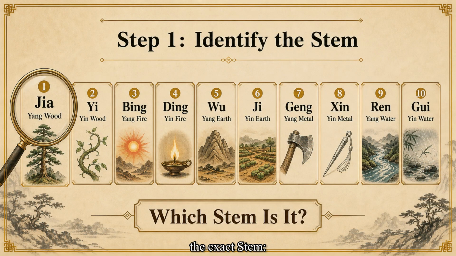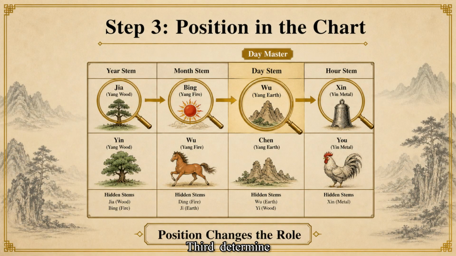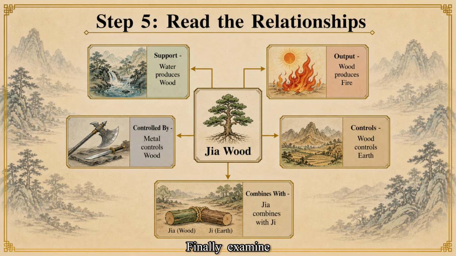First, identify the exact stem: Jia, Yi, Bing, Ding, Wu, Ji, Geng, Xin, Ren, or Gui. Second, identify its element and whether it is yang or yin. Third, determine whether it appears as the year, month, day, or hour stem, and whether it is the Day Master. Fourth, examine the season and whether the stem finds roots or support in the branches below. Finally, examine what supports the stem, what it produces, what controls it, what it controls, and whether it combines with another stem.